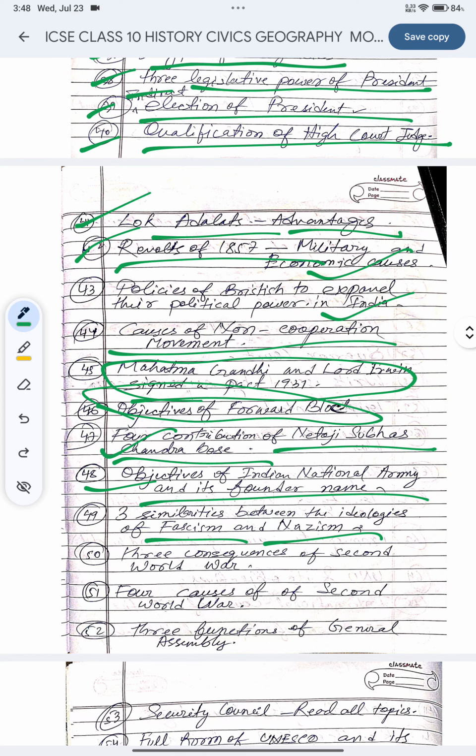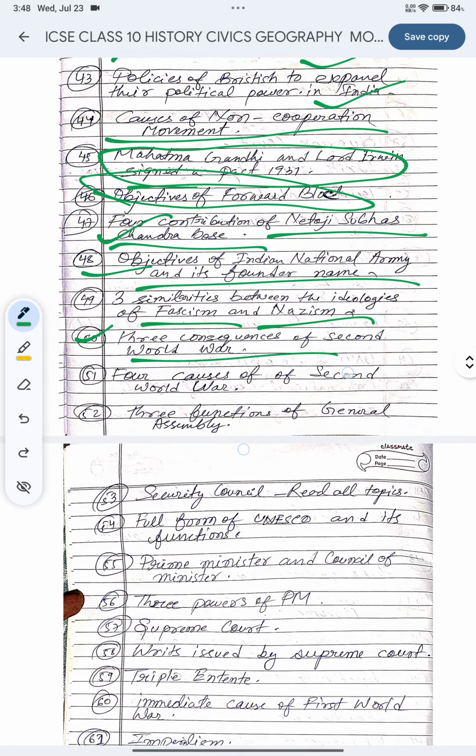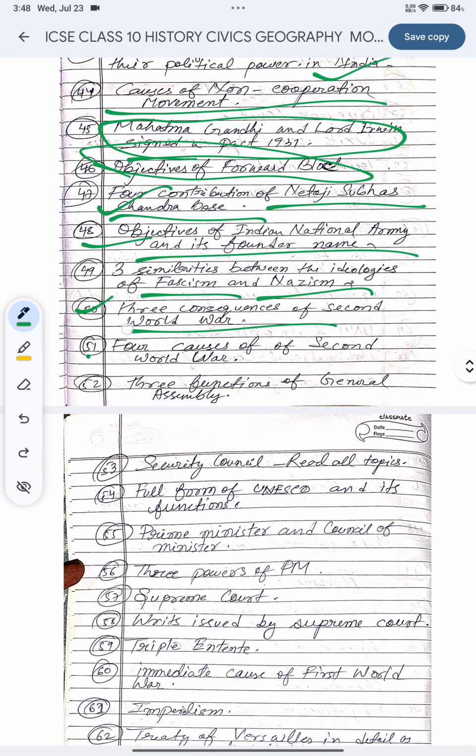Just follow these topics and find the answers in your book, and either mark them or make your own notes. It is very good for scoring well. 50, the three consequences of the Second World War, very important. Three consequences of the Second World War. Causes of the Second World War, yes, four causes. These are almost the same question.